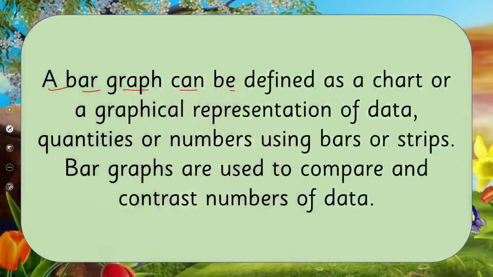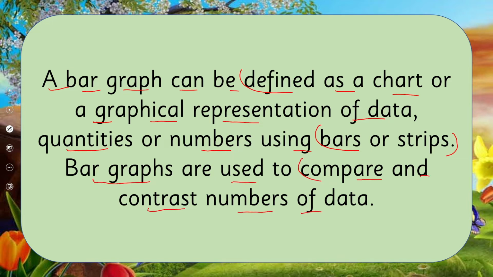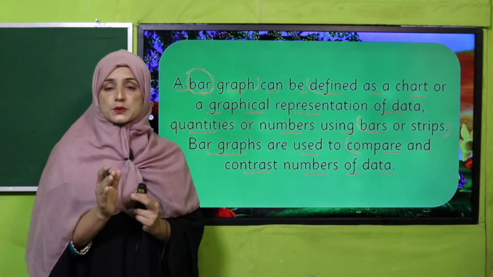A bar graph can be defined as a chart or a graphical representation of data. Quantities are shown as numbers using bars or strips. Bar graphs are used to compare and contrast numbers of data. Yes, my dear students, this is another form to represent data. Which form is this? This is bar graph. You can get it from the word: bars mean lines, strips. So we can show data in the shape of strips, a bar graph.